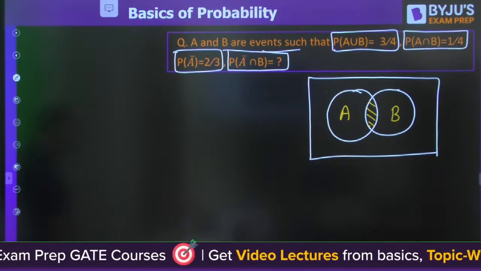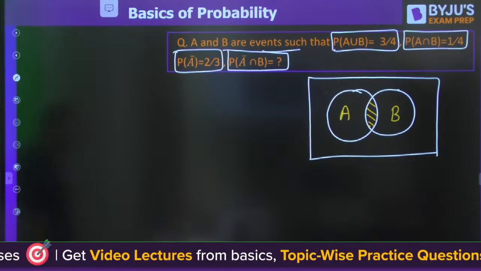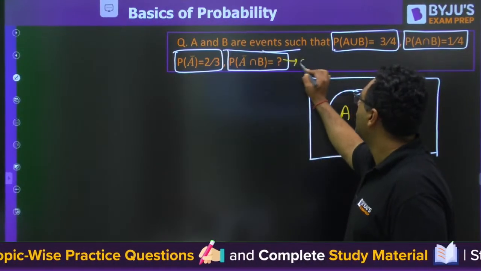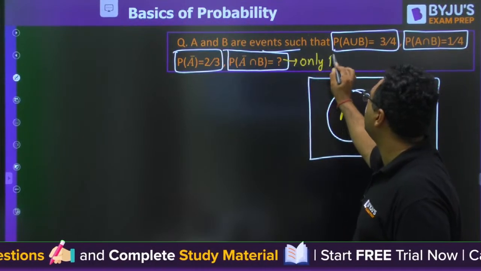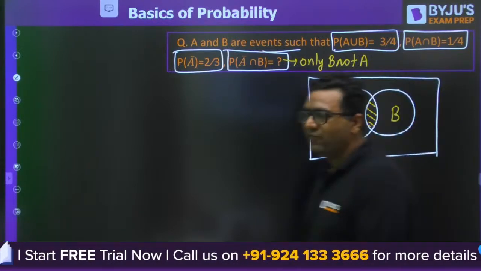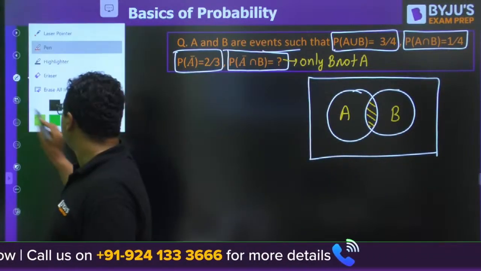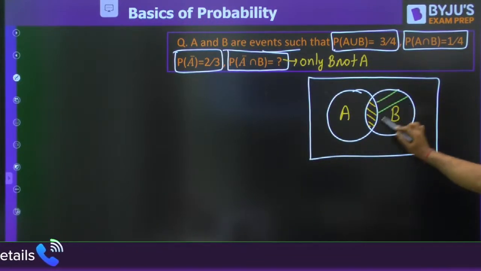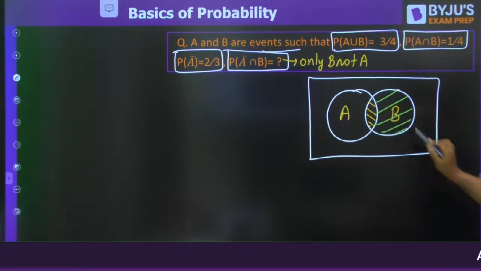A not intersection B, you can say only B, not A. So if I say only B, not A, I can give you a hint: I want this green area. This is my event.